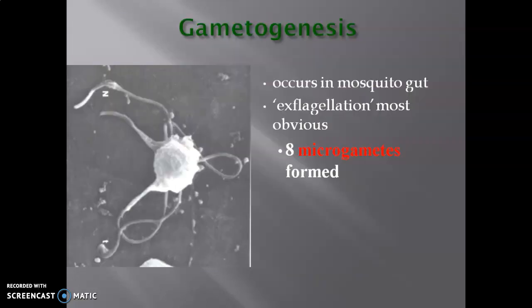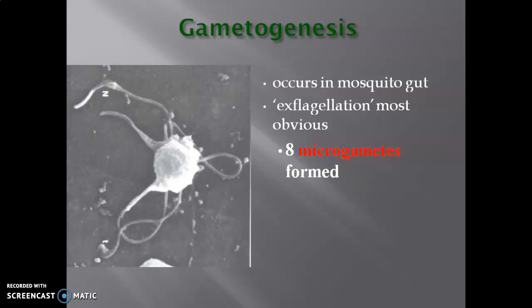And then we have seen sporogony, that is in the mosquito. In the microgametocyte, exflagellation occurs and leads to formation of about 8 microgametes from one microgametocyte.